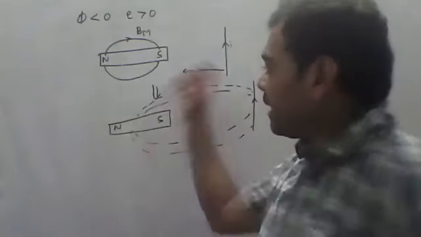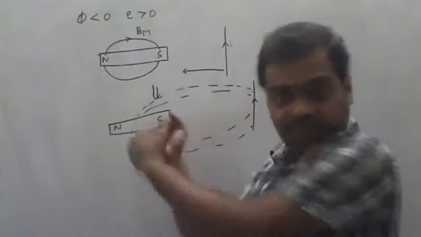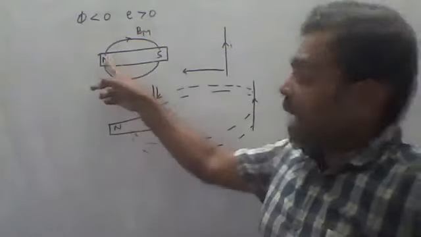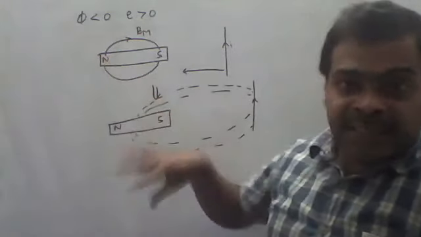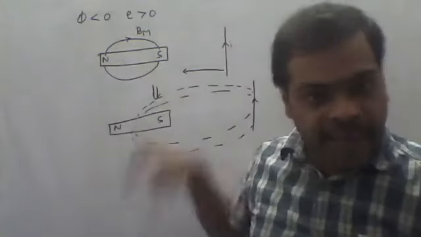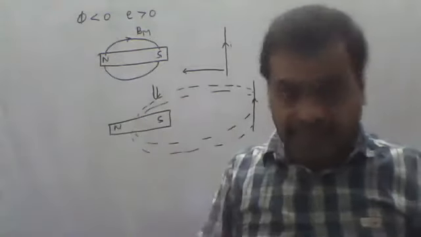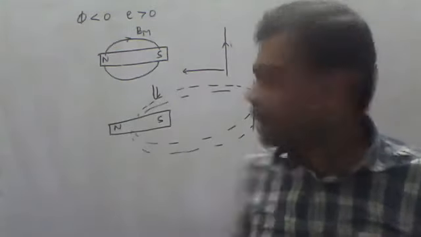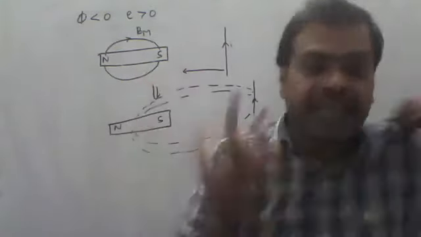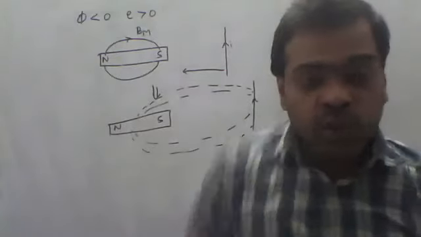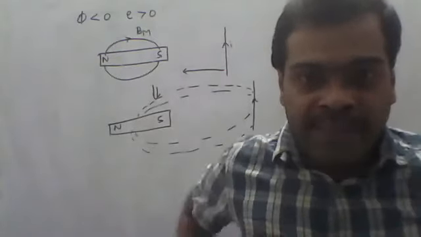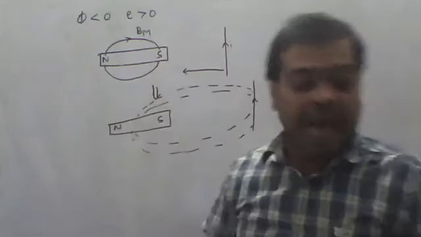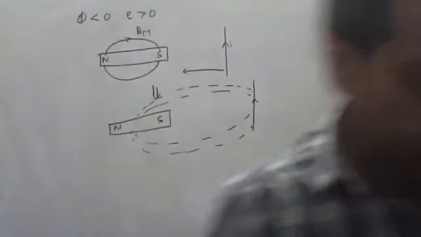Whenever it is attracting the wire, the direction in which the magnetic field is acting in the magnet, in the same direction the induced magnetic field will also act. But here, whenever it is repelling, due to the repulsion, there will be an induced magnetic field acting in the opposite direction.